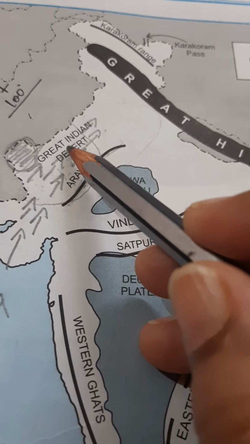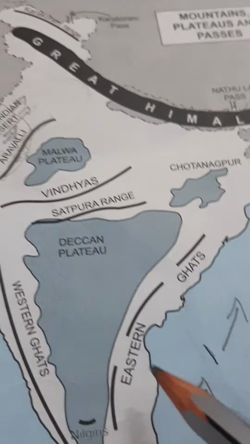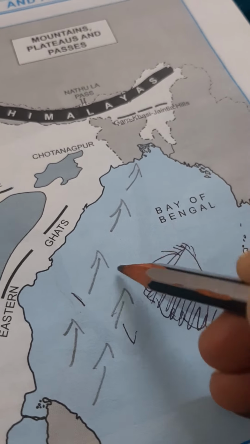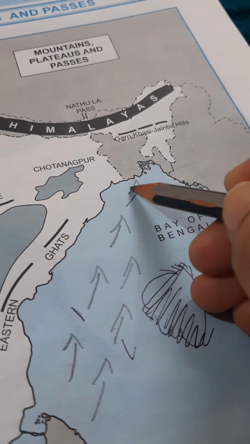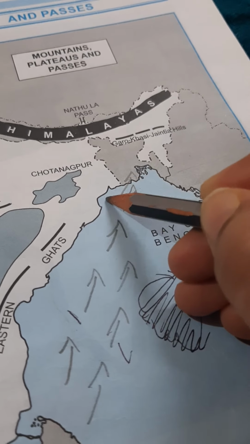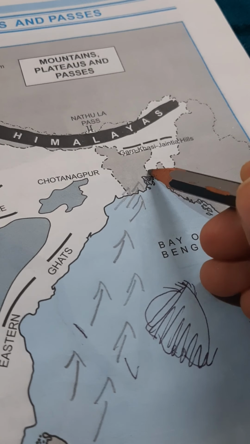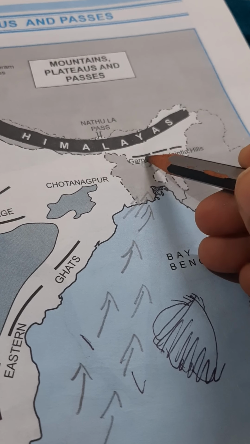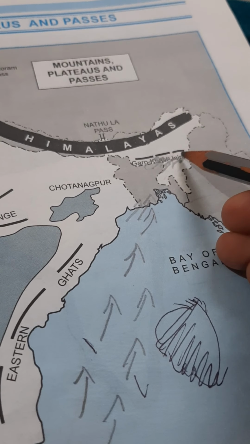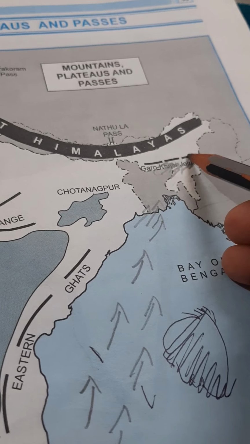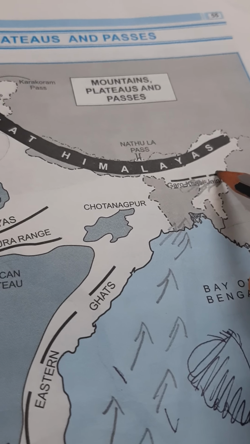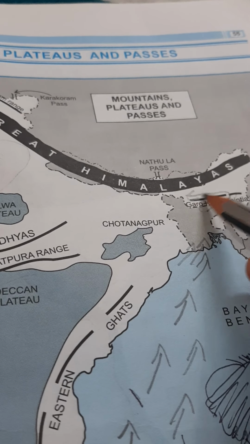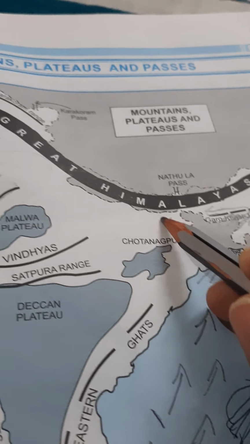Okay, because when moisture-bearing winds reach here, as you all know, the southwest monsoon winds of the Bay of Bengal enter India from the Ganga Brahmaputra delta, and after this they move towards the northeastern part. They give a very heavy amount of rainfall to the northeastern part, and after that, they strike the Himalayas. Then they start moving from east to west.